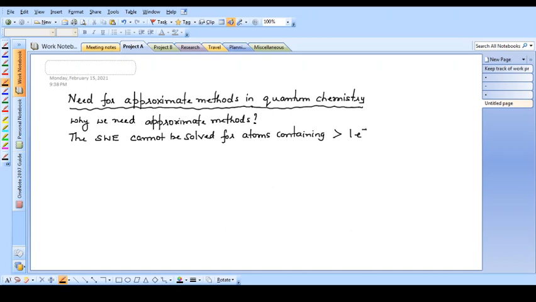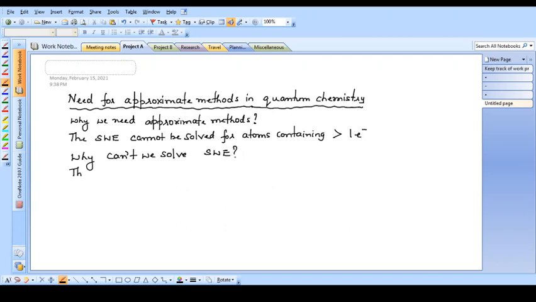Why is it so? Why can't we solve Schrodinger wave equation? That is the next question. The answer to this question is based on the method that we have used for solving the Schrodinger wave equation. How did we solve it?